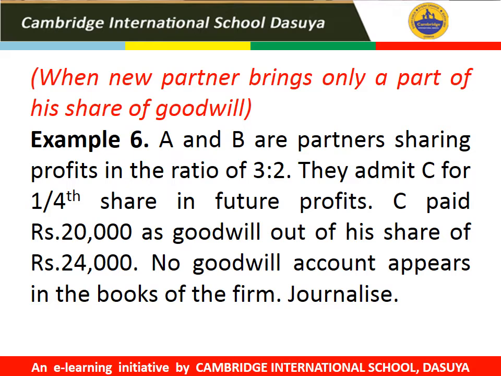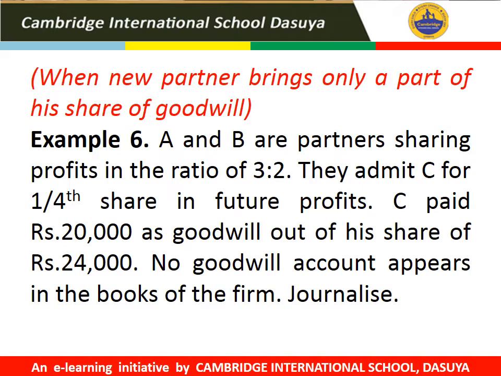So the next case is when the new partner brings only a part of his share of goodwill. For example, A and B are partners sharing profits in the ratio of 3:2. They admitted C for 1/4 share in future profits. C paid rupees 20,000 as goodwill out of his share of rupees 24,000. No goodwill account appears in the books of the firm. Journalize.